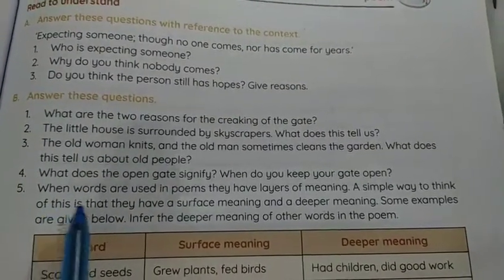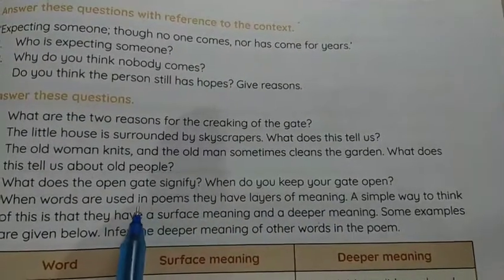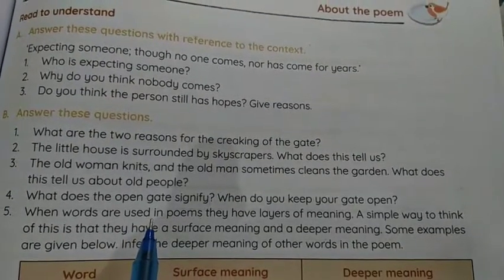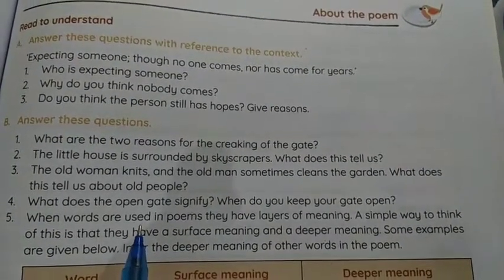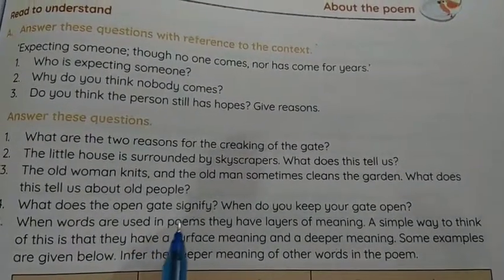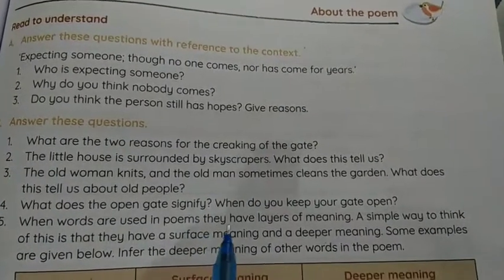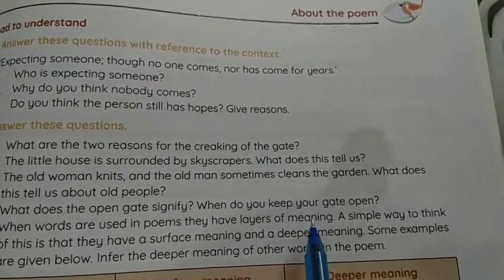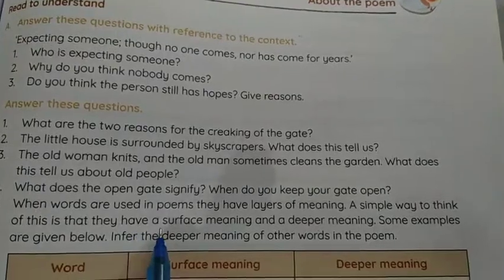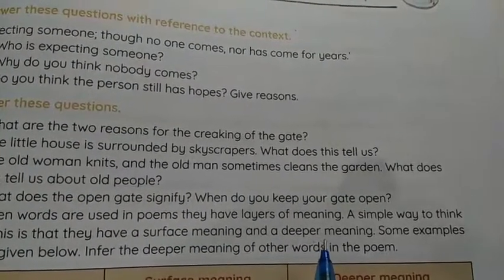Question number 5. When words are used in poems, they have layers of meaning. This is a very important thing, children. Any poem carries many meanings. It is upon the reader to get the different meanings conveyed through one poem or one line or one word. So it comes with layers of meaning. A simple way to think of this is that they have a surface meaning and a deeper meaning. A poem always carries a deeper meaning.